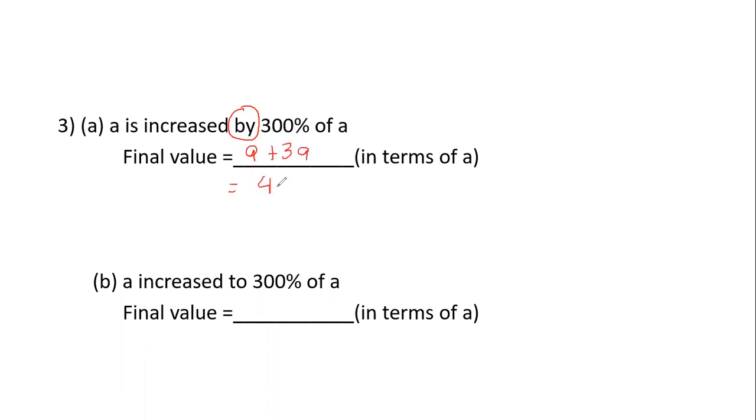So you'll get 4A. Remember, when something is increased by, the original is also added. But when I say that something is increased to 300%, the original will not be added and it will only be 3A. That's a very minor difference. So one word here and there will make a difference, guys. If something is increased by, remember to add the original. But if something is increased to 300%, the original is not added, it will only be 3A. So one word here and there will make a difference in the equation. Be careful of these words, by and to.